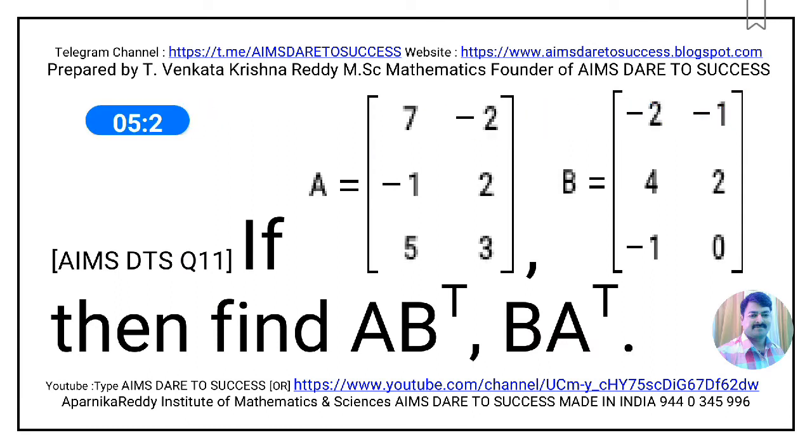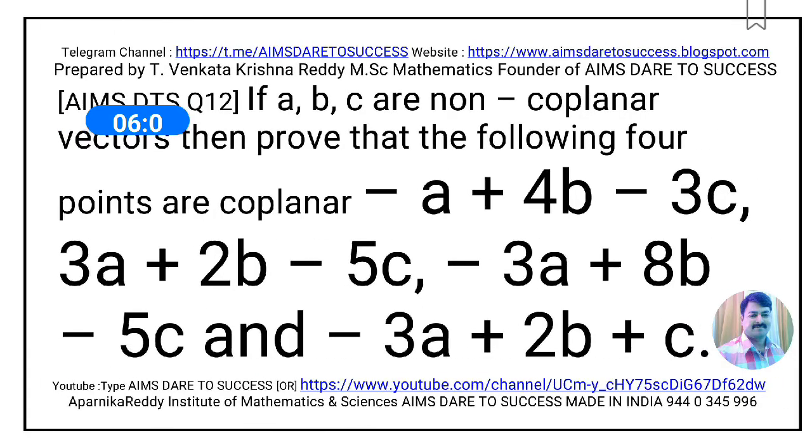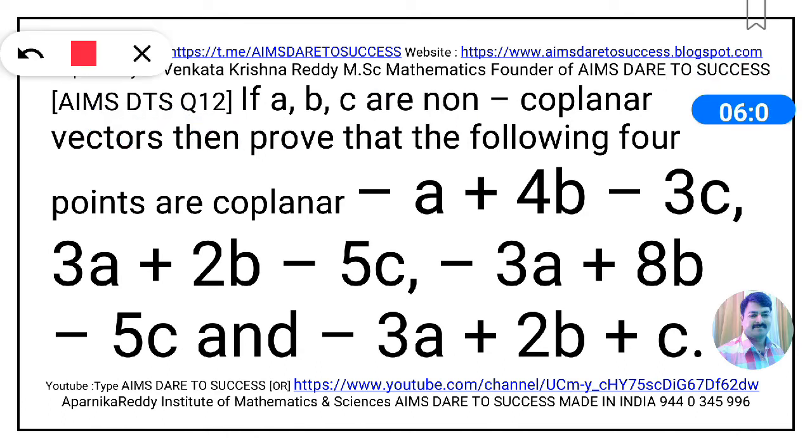If A is the matrix with first row 7, minus 2, second row minus 1, 2, third row 5, 3, and B is the matrix with first row minus 2, minus 1, second row 4, 2, third row minus 1, 0, then find the values of A into B transpose and B into A transpose. This question is from matrices.